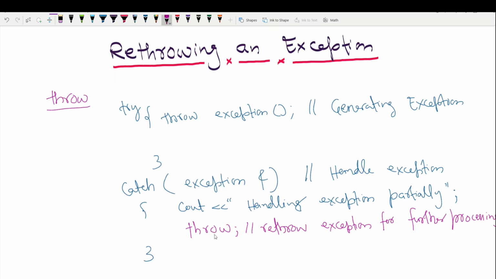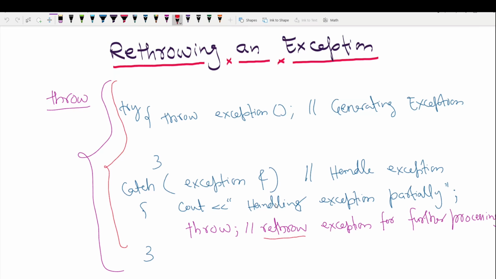Now this exception will be thrown to the caller function of this function, or the function where this code is defined, right? So regardless of whether a handler can process an exception or not, the handler can rethrow the exception and it will be further processed outside the handler. The next enclosing try block detects the rethrown exception, which a catch handler listed after the enclosing try block attempts to handle. So now I will create a program for this, and then we will understand rethrowing an exception using that example.